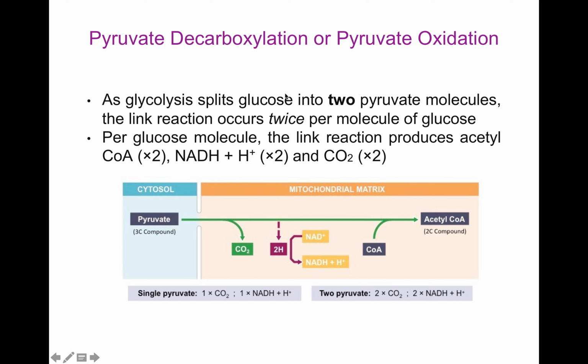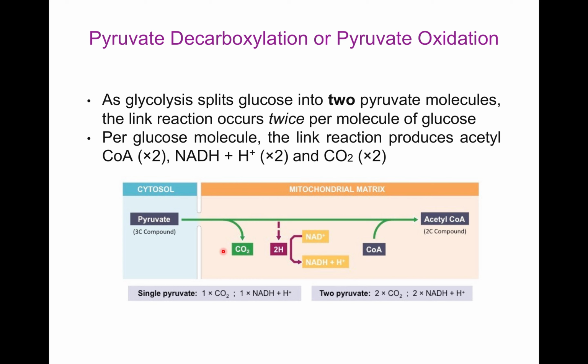So, glycolysis splits glucose into 2 pyruvate molecules and the link reaction occurs twice per molecule of glucose. Per glucose molecule, the link reaction gives rise to 2 acetyl coenzyme A, 2 NADH plus H plus and 2 carbon dioxide.